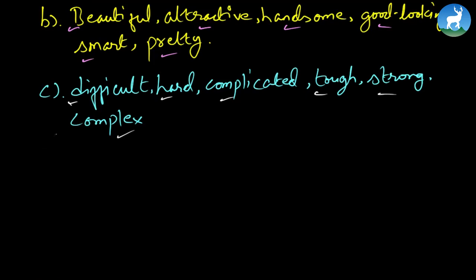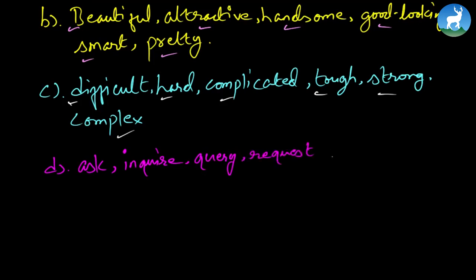Okay? And finally, number D: ask, inquire, query, request, and question. So you can again provide an antonym to all these words. This you can do as homework. Okay, so one more homework which you should be doing.